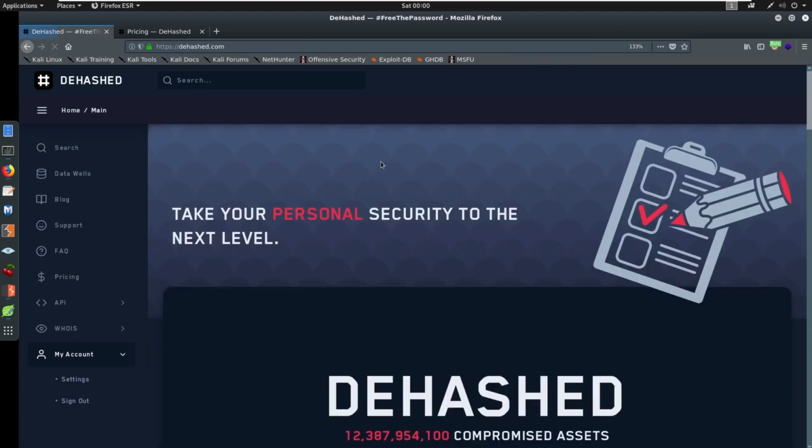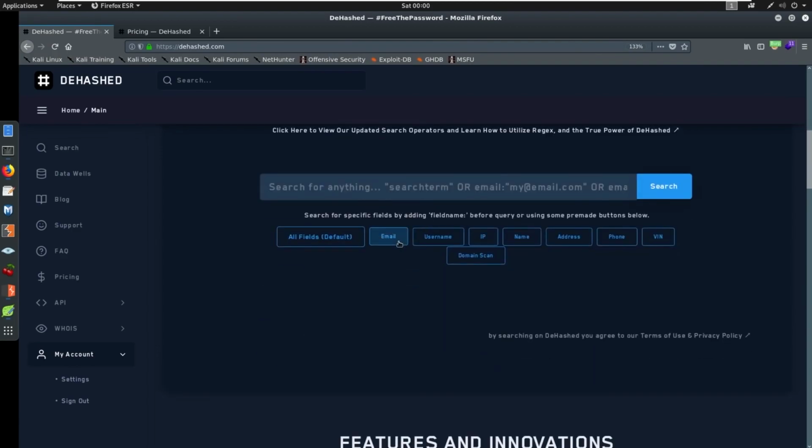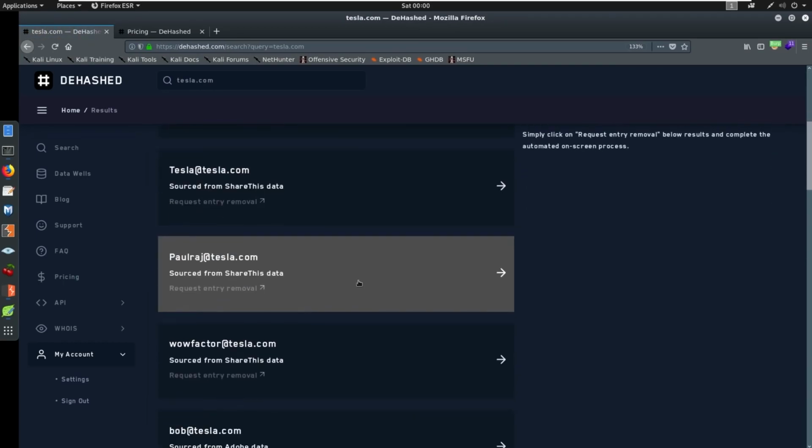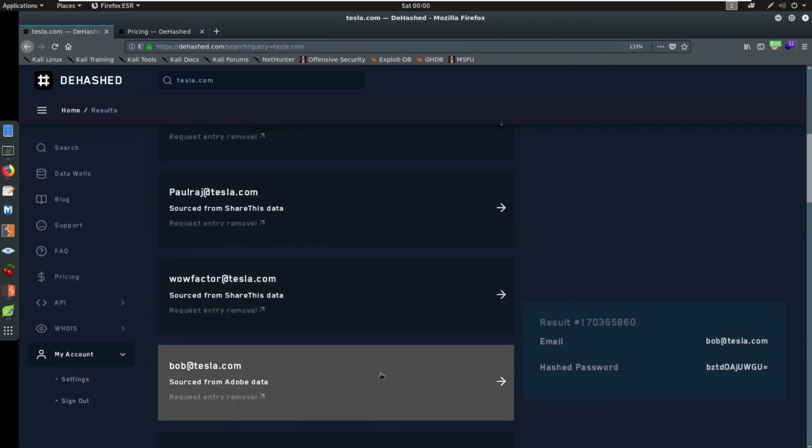Now, if we come to Dehashed again, we can search by email, username, name, anything. So you can put your name in here. I mean, if you want to search on here, I think it's great. You can just search for your name. Let's go back. Let's search Tesla again. I saw a hash in there. The Adobe hashes are kind of interesting. They're not the easiest to pick up, but let's find this Adobe hash.